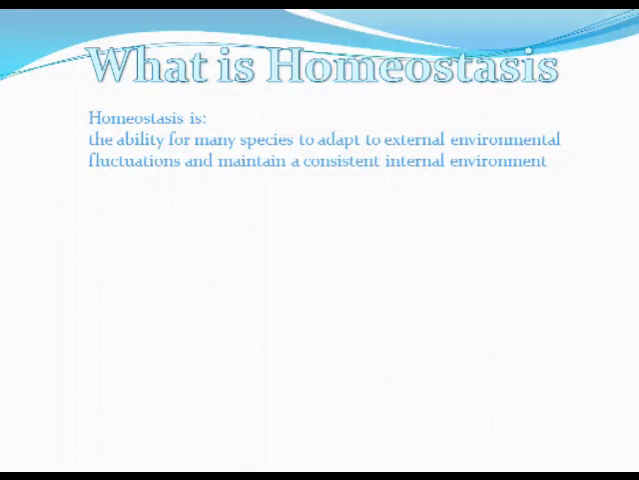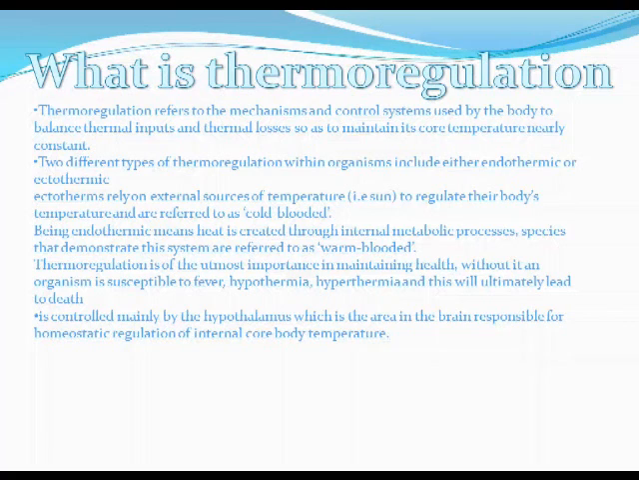Enjoy. What is homeostasis? Homeostasis is the ability for species to adapt to external environmental fluctuations and maintain a consistent internal environment. What is thermoregulation? Thermoregulation refers to the mechanisms and control systems used by the body to balance thermal inputs and thermal losses, so as to maintain its core temperature nearly constant.